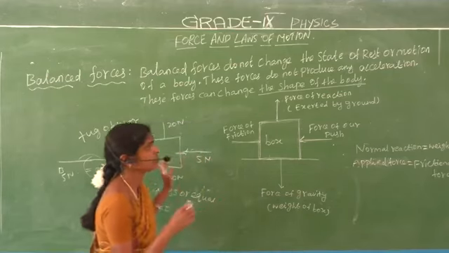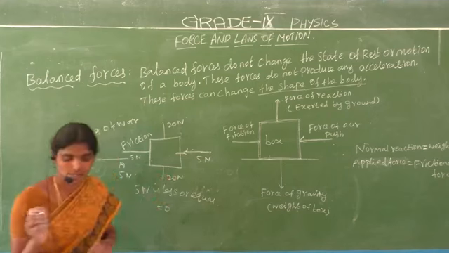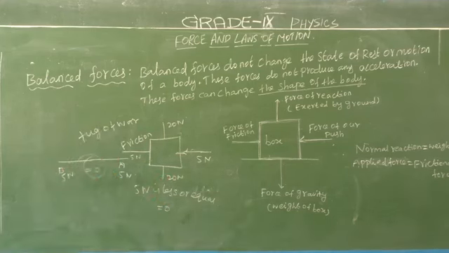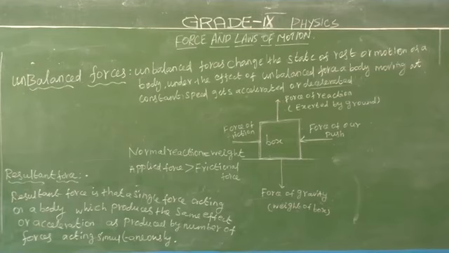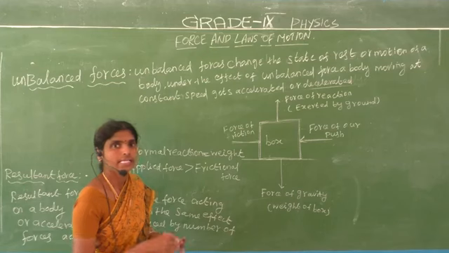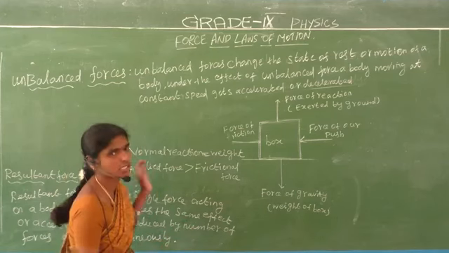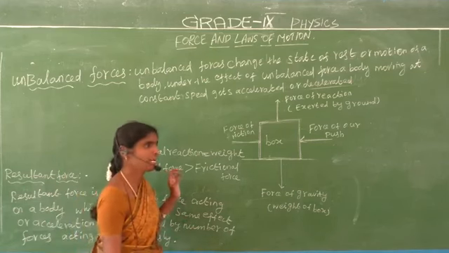Next, now we are going to unbalanced forces. What is meant by balanced forces?